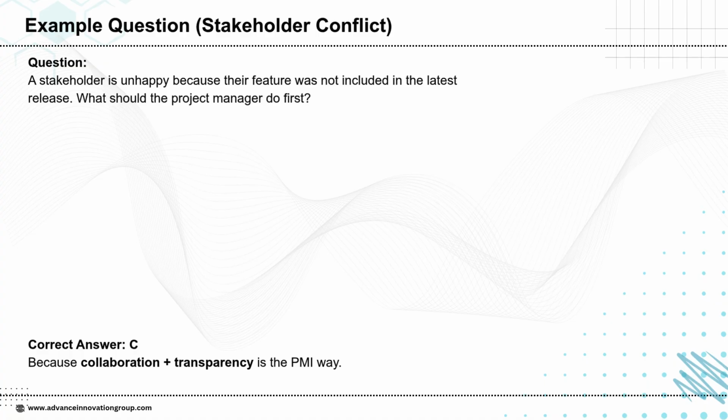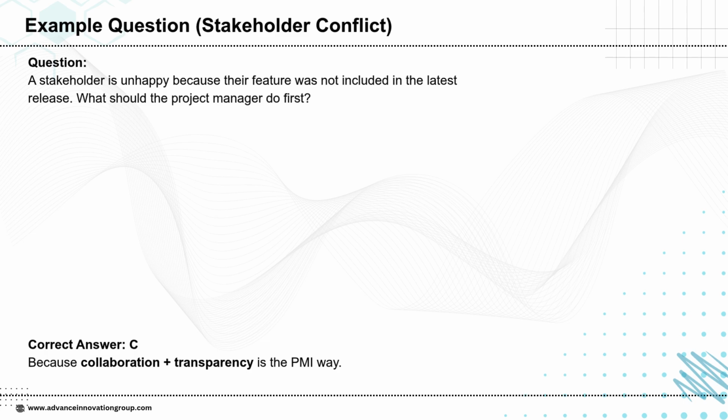A stakeholder is unhappy because their feature was not included. PMI wants the project manager to choose an action that is collaborative and transparent, not defensive, not blaming, and not escalating immediately. Let's look at the options. Option A, telling the stakeholder the priority is fixed, shuts down conversation, not PMI aligned.